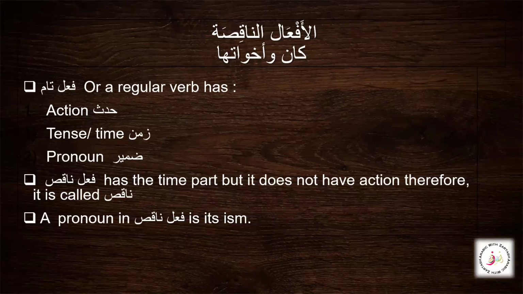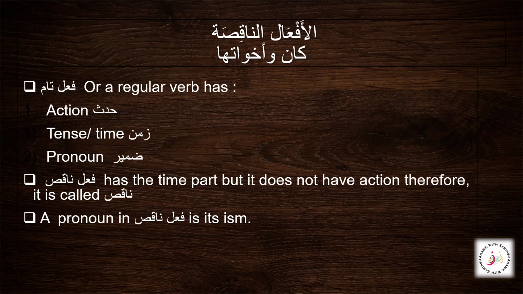We have already learned in the previous sessions that this fi'l, which is a regular verb, has three things that we look for. That is, it has an action, it has tense, it has a pronoun, and it is very important that we should know that it has a pronoun inside it, because in itself this fi'l, the verb in Arabic grammar, is actually a full sentence, like nasara, like kharaja, dakhala, fataha. So like nasara, he helped, like fataha, he opened.